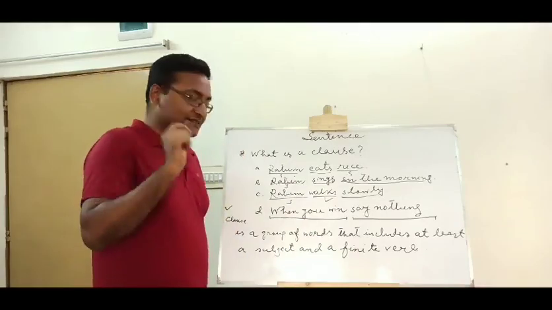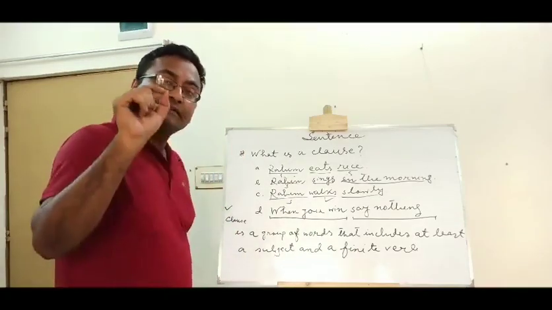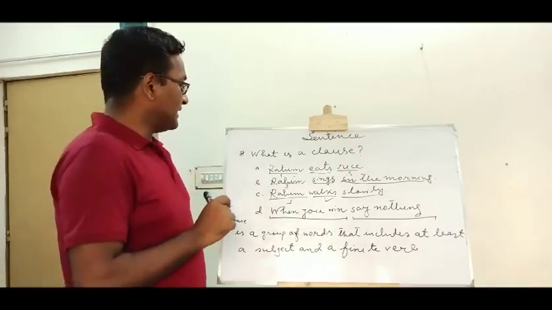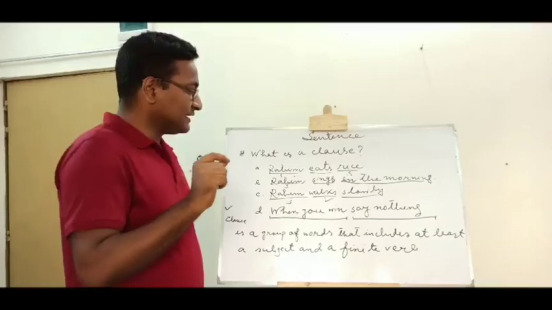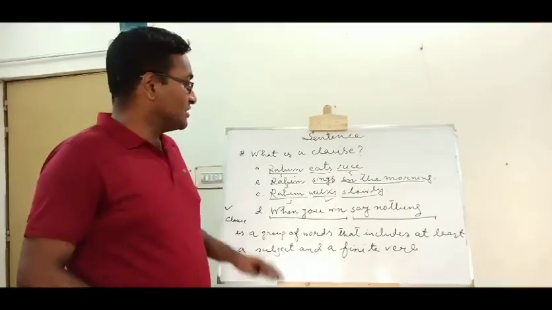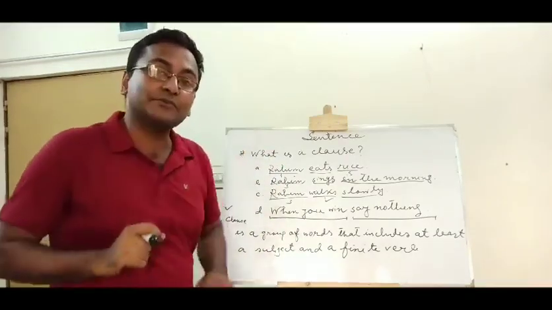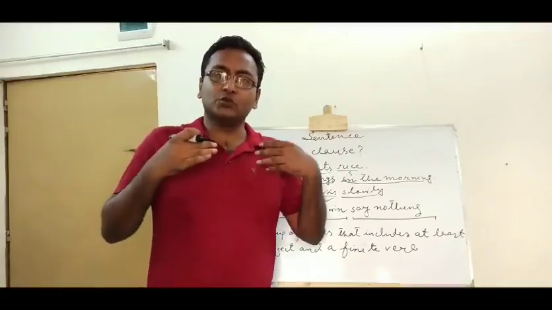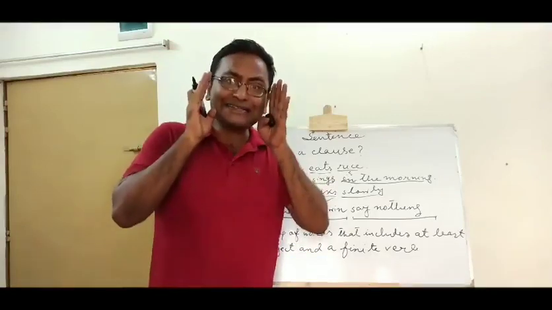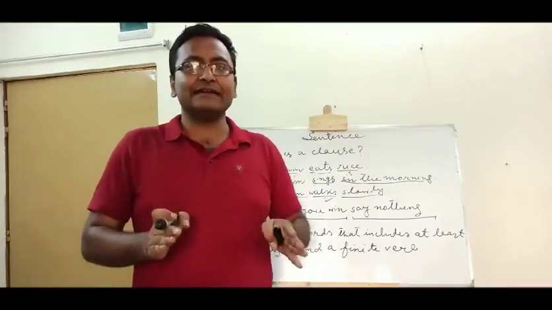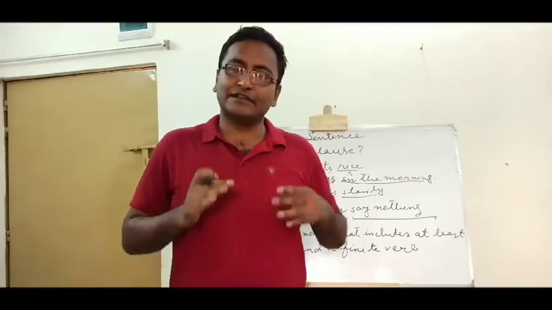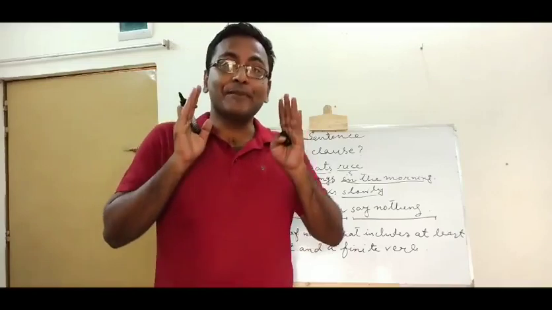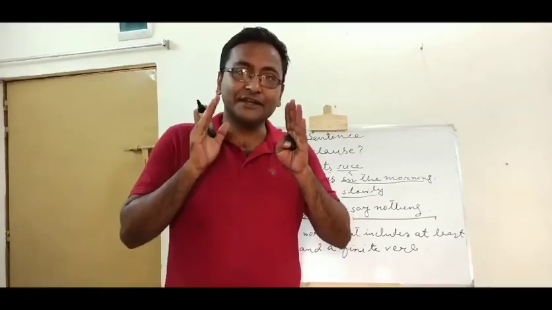Rohim eats rice, this is a clause. Rohim sings in the morning, this is also another clause. Rohim walks slowly, this is also a clause. And when you win, this is a clause, and say nothing, this is also another clause. So there are 4 expressions, but there are 5 clauses. So what is a clause? A clause is basically a group of words that must have a subject and a finite verb. So what is a clause? A clause is a group of words that must have a subject and a finite verb.